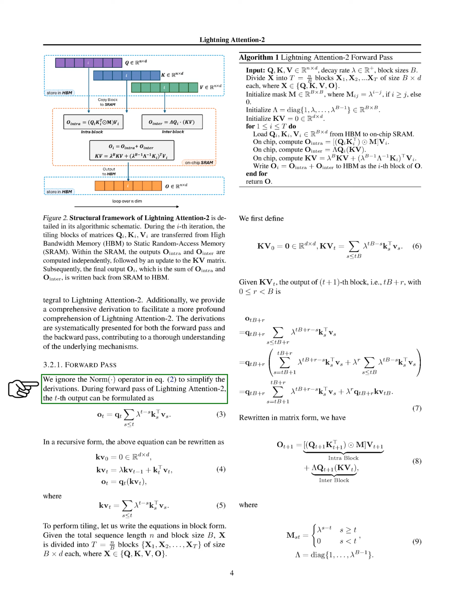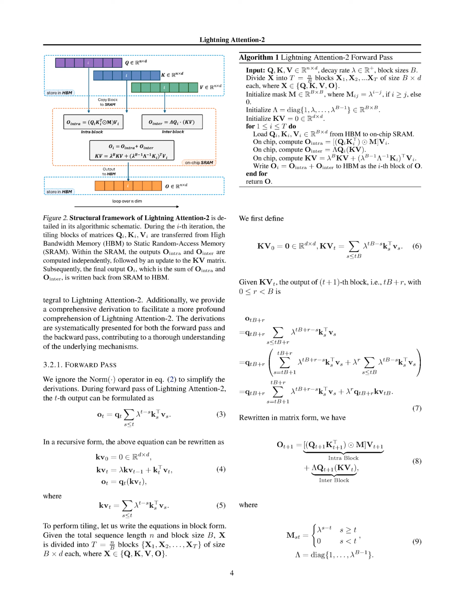The intricate details of the Lightning Attention-2 implementation are explained through the forward pass and backward pass algorithms. These algorithms serve to encapsulate the nuanced computational procedures integral to Lightning Attention-2. Additionally, we provide a comprehensive derivation to facilitate a deeper understanding of Lightning Attention-2. The derivations are systematically presented for both the forward pass and the backward pass, contributing to a thorough understanding of the underlying mechanisms.